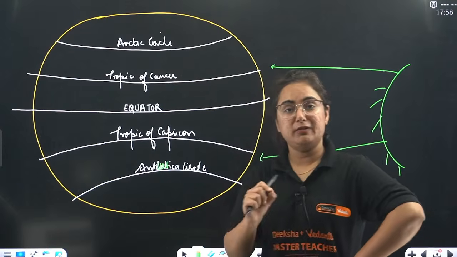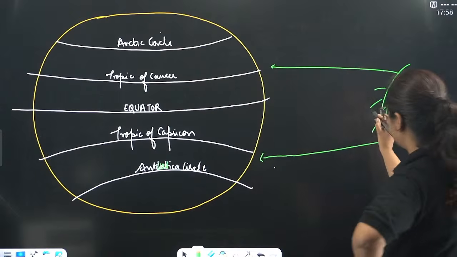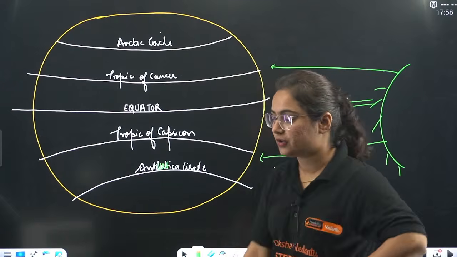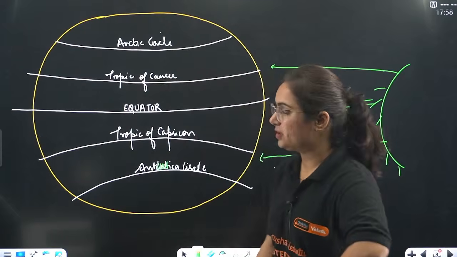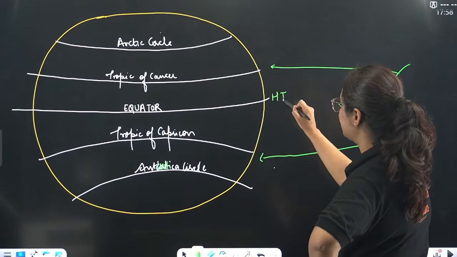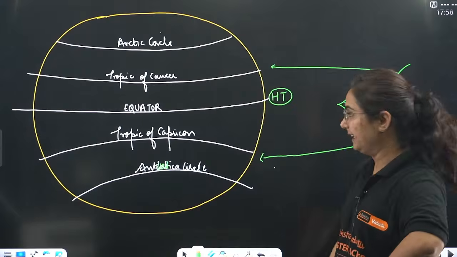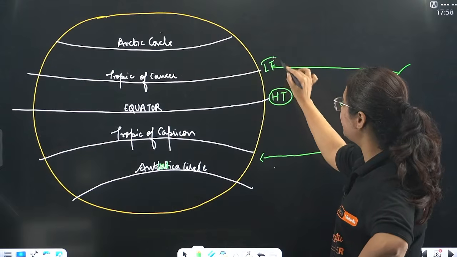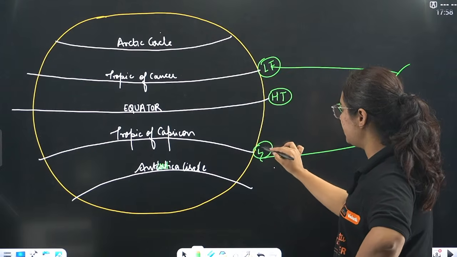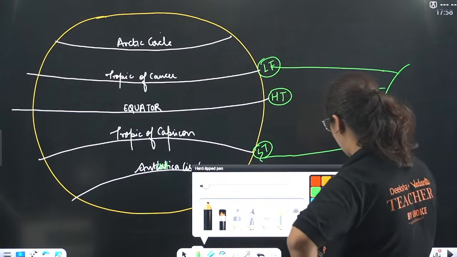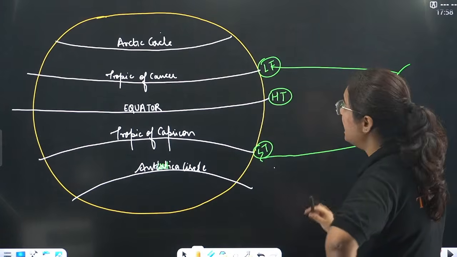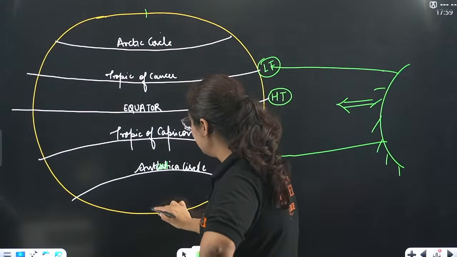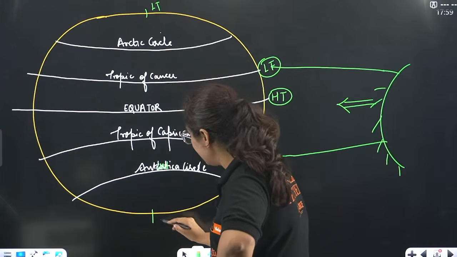One thing, I am giving you a situation when the sunlight is overhead the equator. The ideal situation: the sunlight is overhead the equator. That means this place has the highest temperature at that time. In comparison, the Tropic of Cancer and Tropic of Capricorn will have lower temperature for obvious reasons. Getting my point? Now pay attention, beta. When we move towards the Arctic Circle and Antarctic Circle, this is the pole region, and there is extremely low temperature.